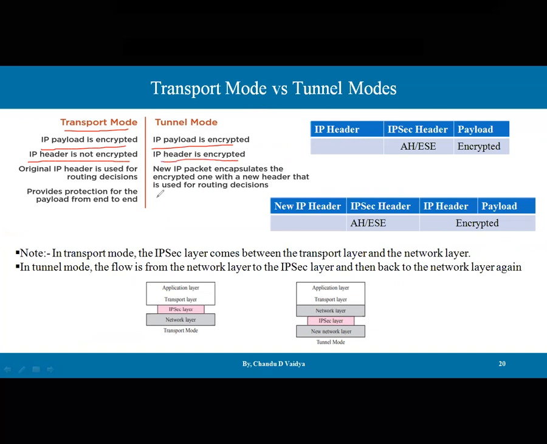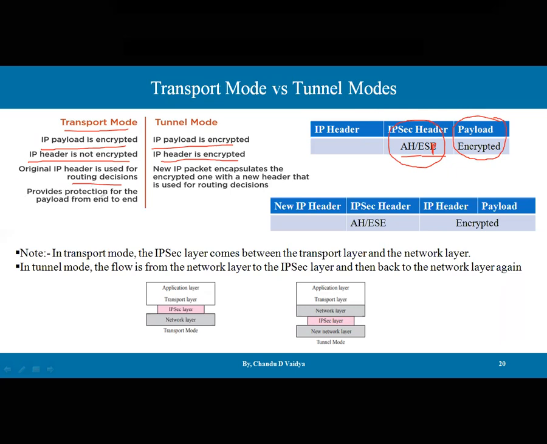Yes, obviously. If you go to the diagram, here it is payload. The payload is encrypted via the IPsec header, and this can use either the AH protocol or the ESP protocol for the encryption. And this IP header is not going to be protected. The original IP header is used for routing decisions, whereas here the new IP packet encapsulates the encrypted one with the new header that is used for the routing decision. This is the difference.